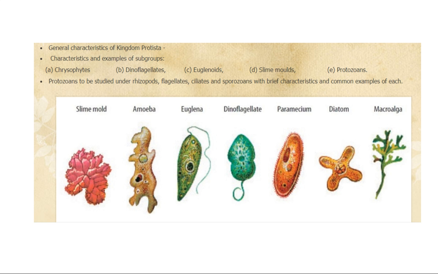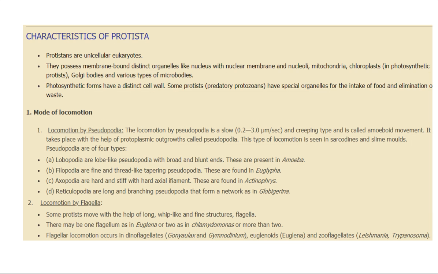So here there are examples given. There are characteristics and examples of subgroups that we are going to take up. Protozoans are to be studied, as I told you, under these heads: rhizopods, flagellates, ciliates, and sporozoans with brief characteristics. And here you can see the variety of these protists which are present. That includes amoeba, euglena, dinoflagellates, paramecium, diatom, slime molds, etc. All right. Now let us see the characteristics of Protista.